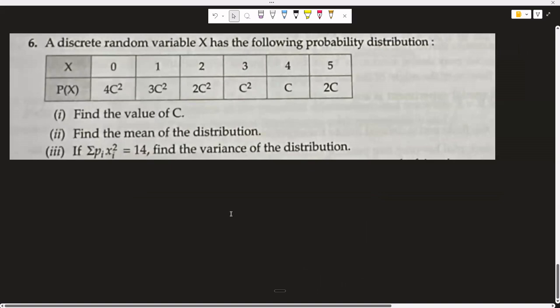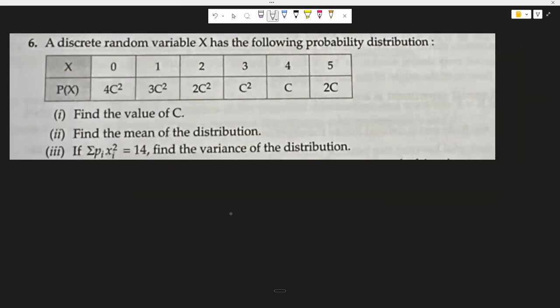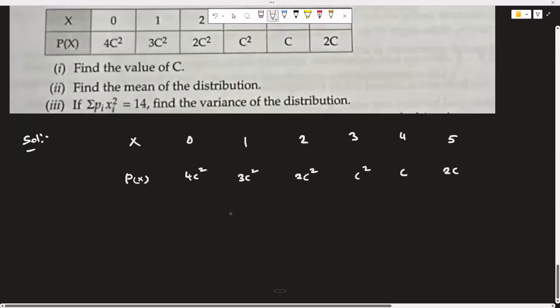A discrete random variable x has the following distribution. So start writing like this, x and respective probability, which is 0, 4c square, 1, 3c square, 2, 2c square, 3, c square, 4, c and 5, 2c. Find the value of c.